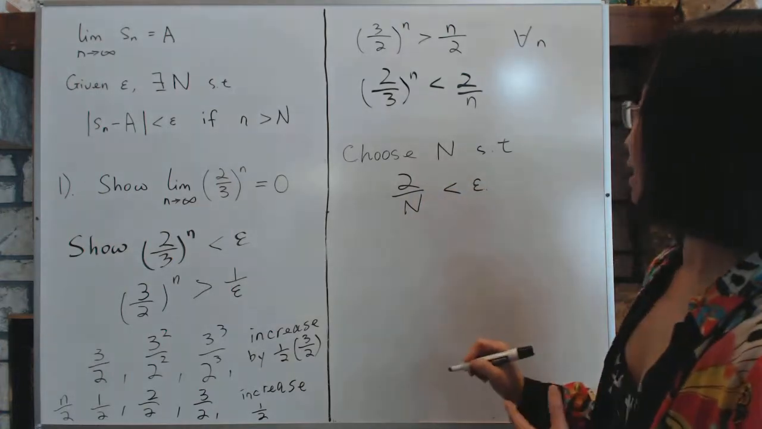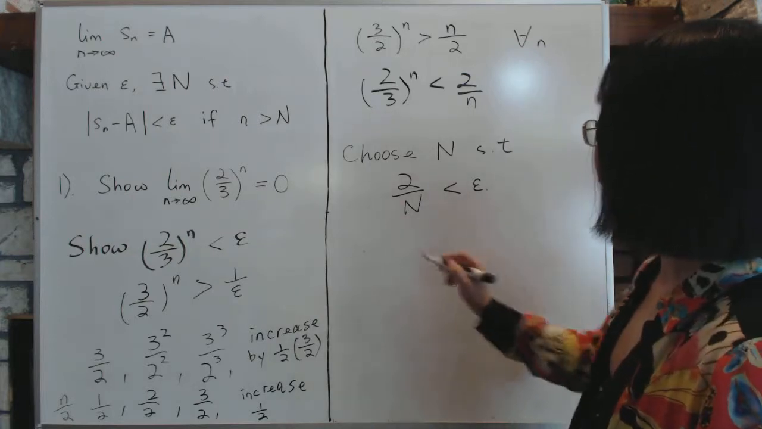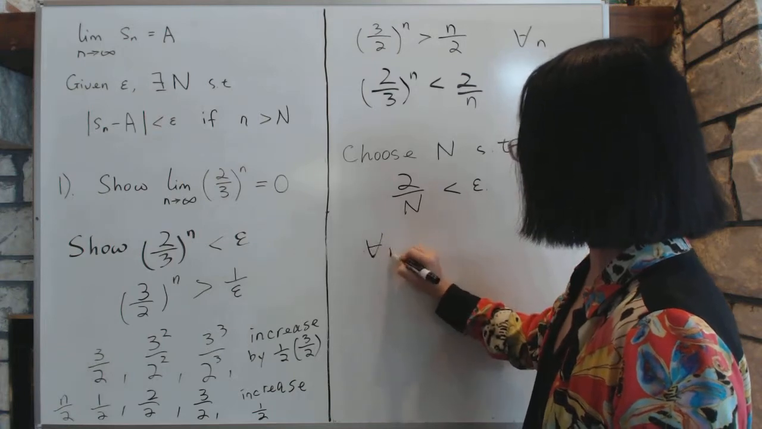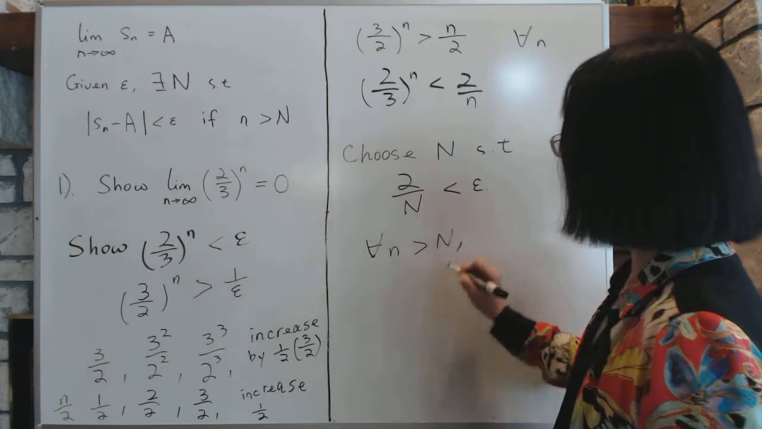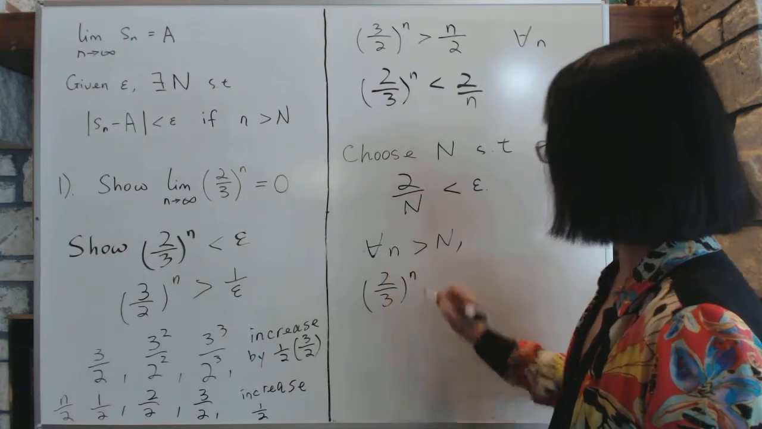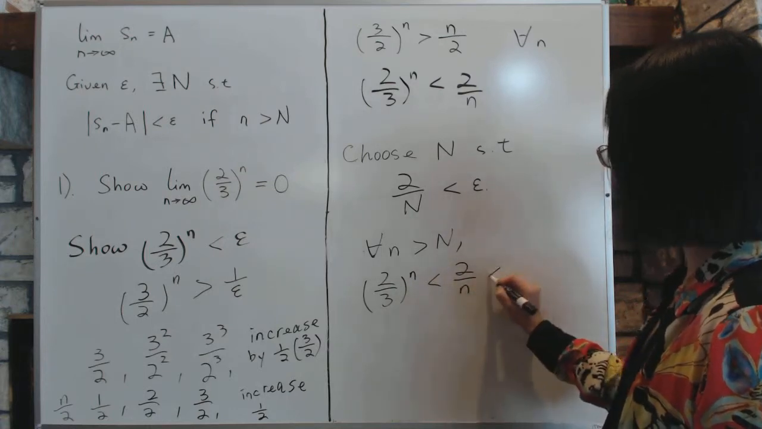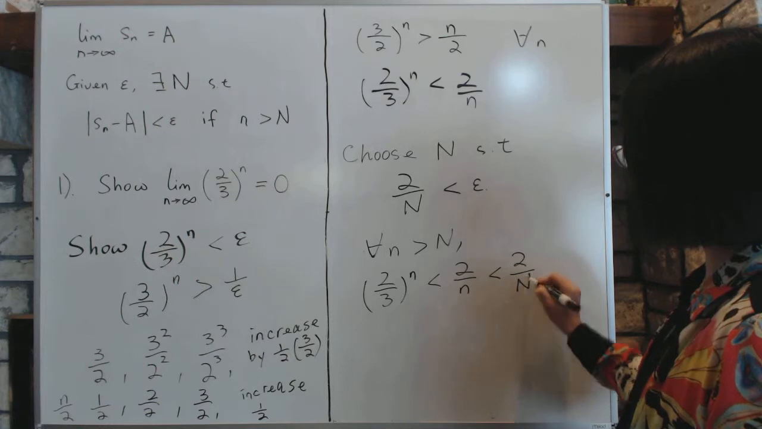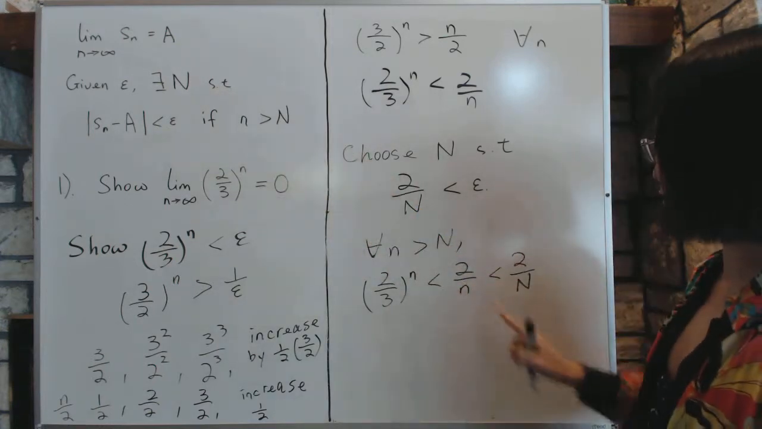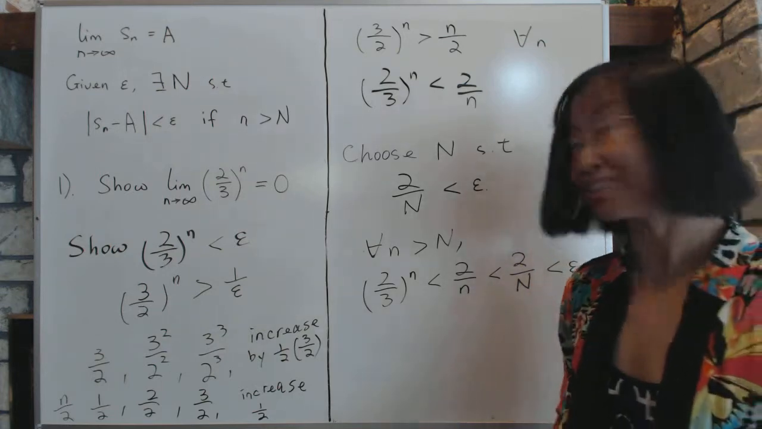Then for all n that's bigger than big N, we have (2/3)^n is less than 2 over n, which is less than 2 over big N, because n is supposed to be bigger than big N, so this is smaller, and this is less than epsilon. And that concludes our proof.